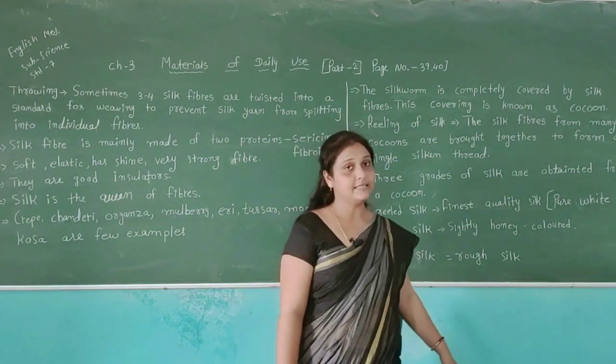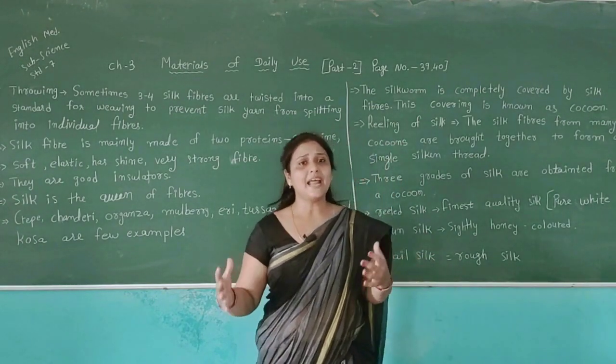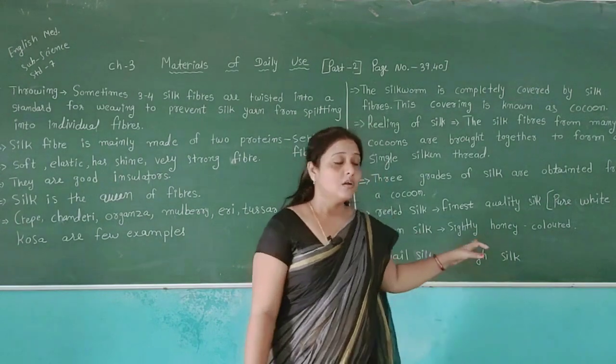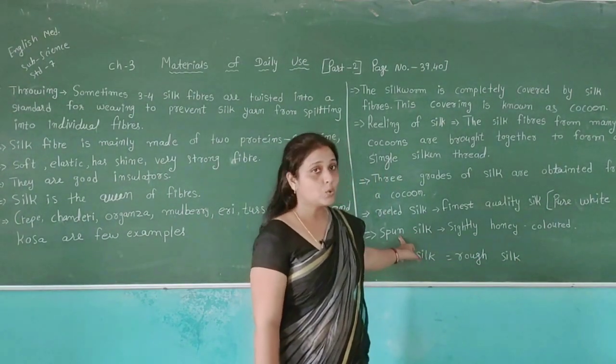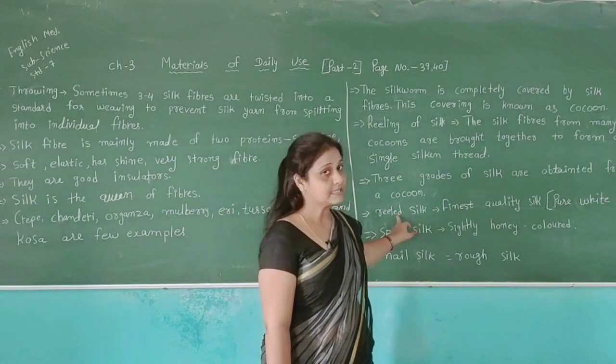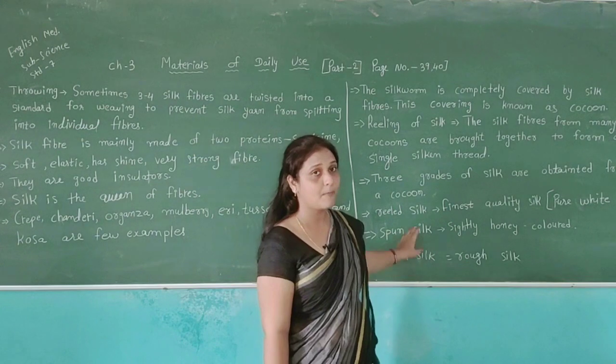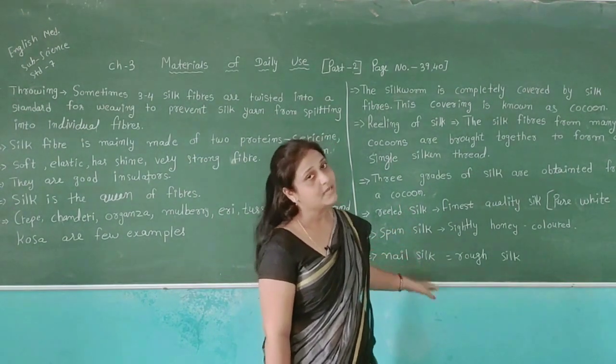Then there is nail silk, our third type of silk. It has a rough scale. This is not as good as compared to reeled silk, which is the best quality silk. The spun silk and nail silk are not as good compared to this type of silk.